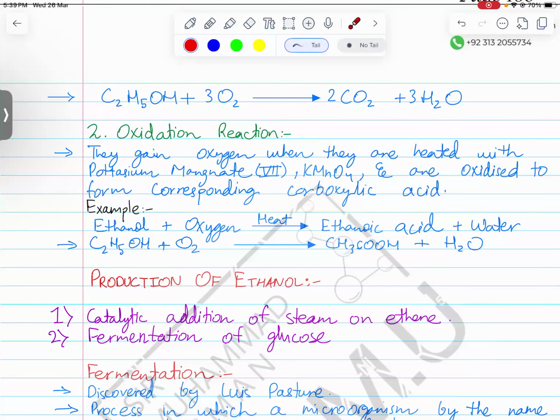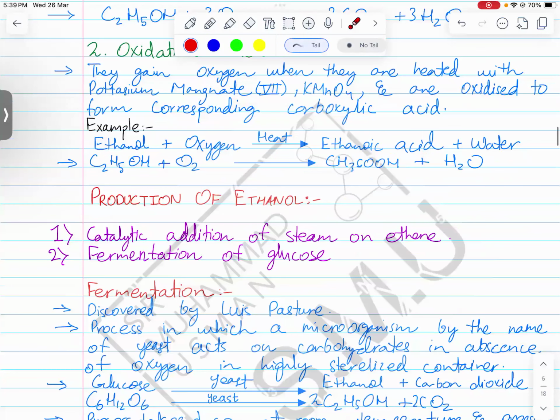Basically, alcohol gains one oxygen and loses two hydrogens. Okay, the example is very simple. For example, ethanol, when it reacts with oxygen, well, this is not the right way to write oxygen actually. You can write it like this, but in symbols, you should always write it like this.